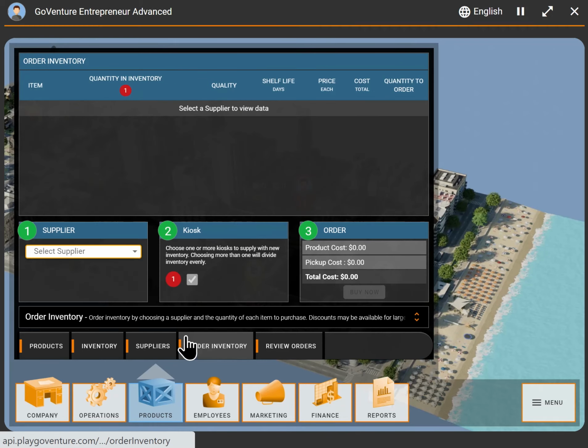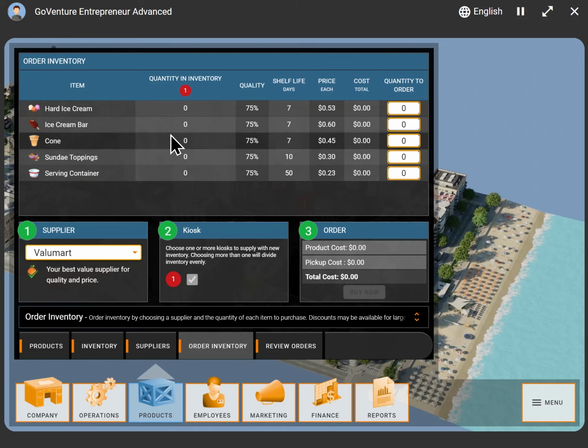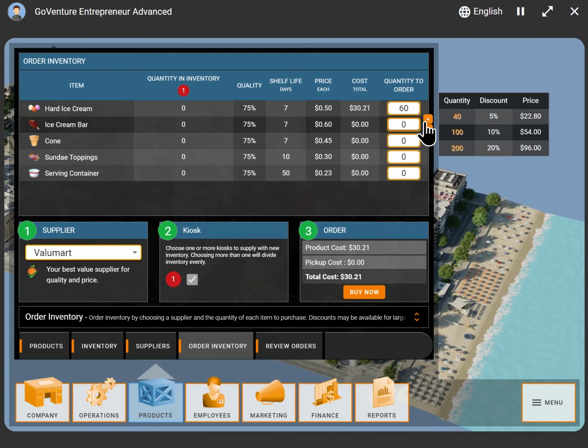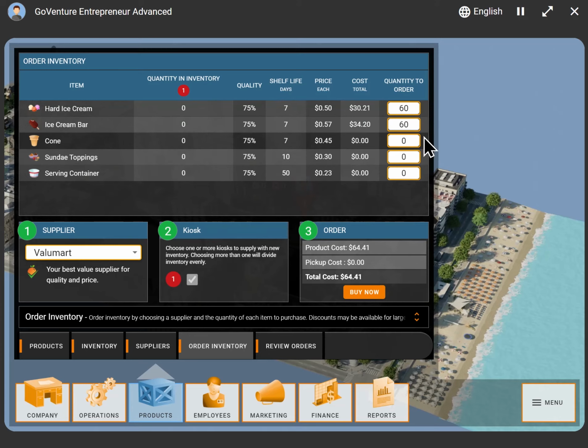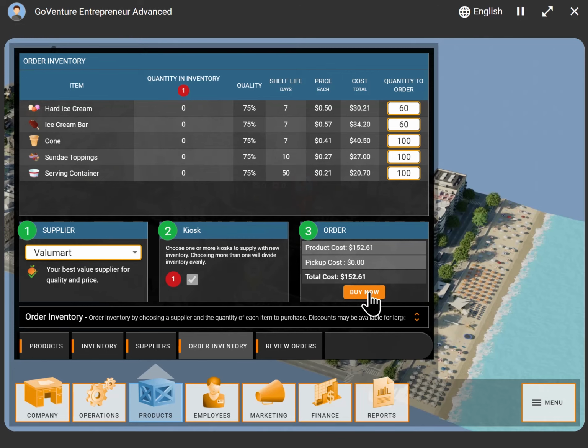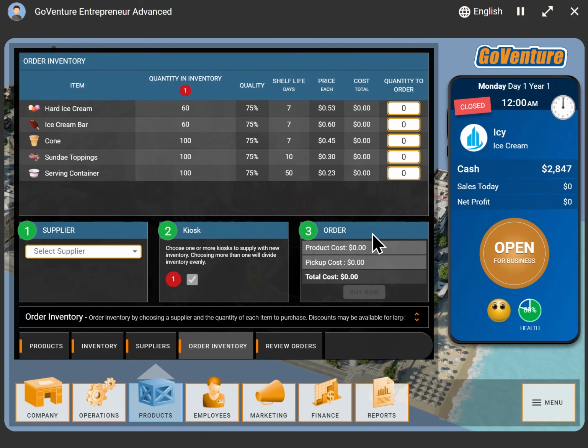And to order more inventory, we simply choose our supplier. We can see what the supplier offers, and then we choose a quantity of each item to order. We can also do a quick click here on the quantity discounts, and then let's go ahead and place that order. And our order arrived immediately in the kiosk simulation. When we move up to the full simulation, the order takes time to arrive. So now we've got our inventory.